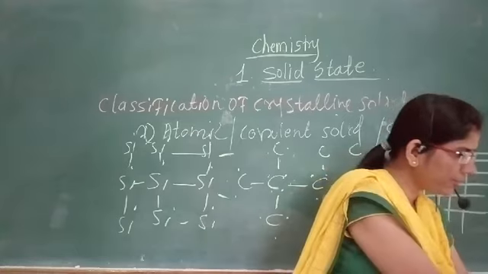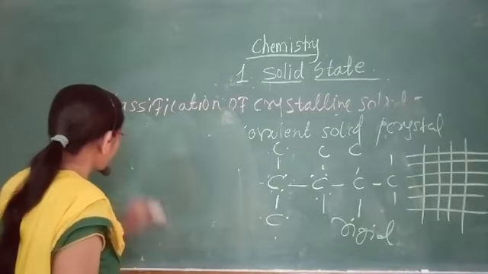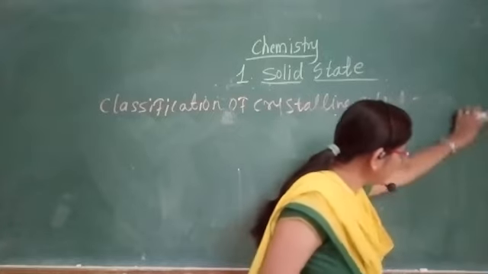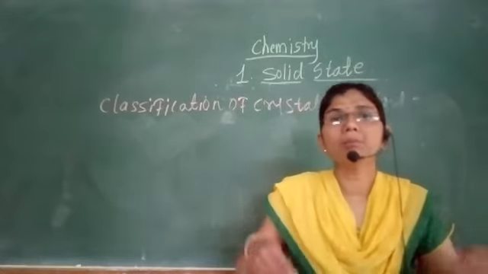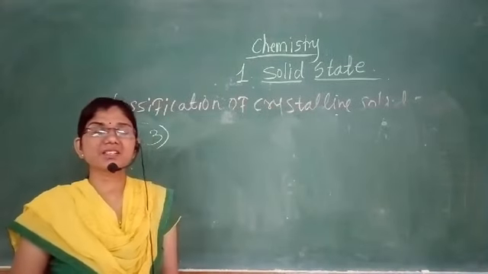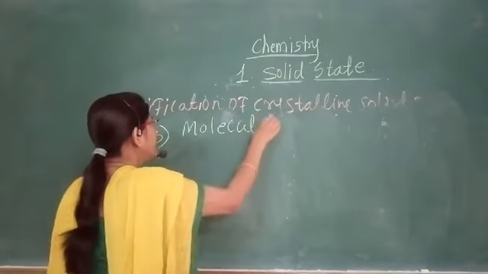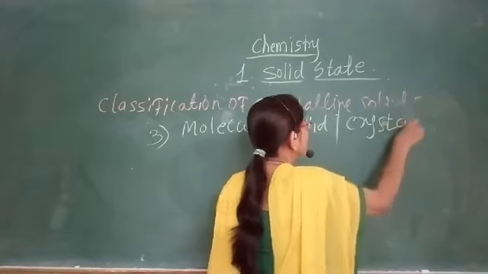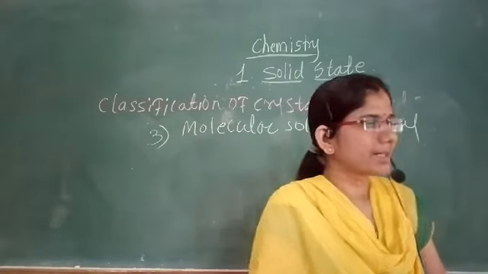This is the second type of crystalline solid, when the constituents are atoms. Then the third type of crystalline solid is when the constituent particles of the crystalline solid are molecules. If the constituent particles of the crystalline structure are molecules, then they form a molecular solid or molecular crystal.